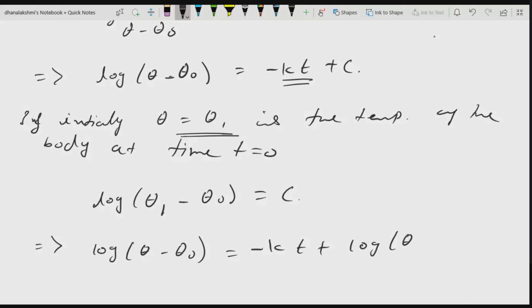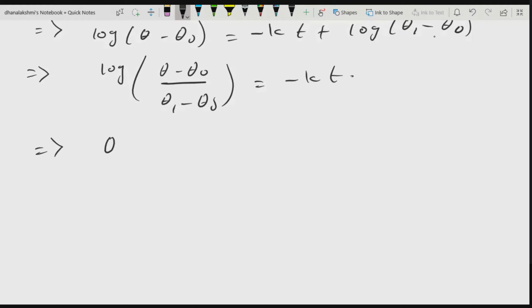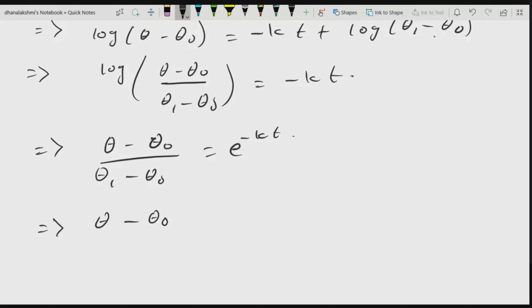Which can be further written as log of (theta minus theta naught) by (theta 1 minus theta naught) equal to minus kt, and finally I can write this as (theta minus theta naught) by (theta 1 minus theta naught) is equal to e to the power minus kt. So overall from here, theta minus theta naught can be written as e to the power minus kt times (theta 1 minus theta naught).